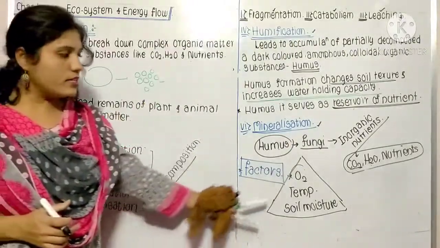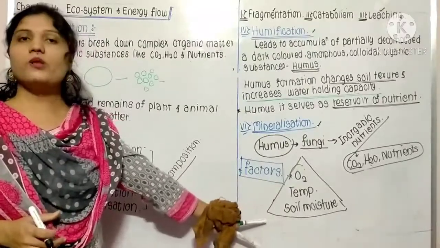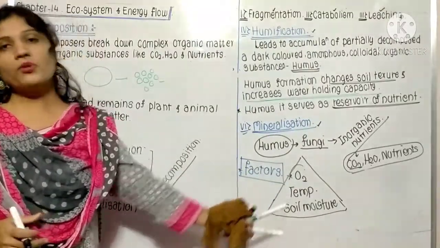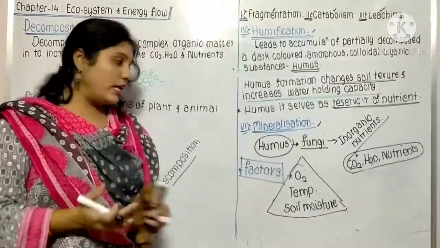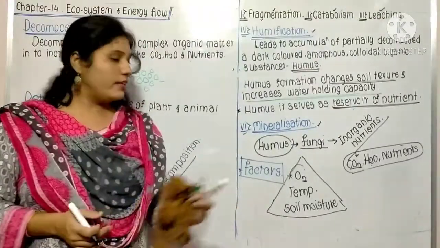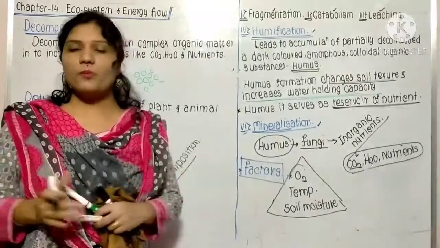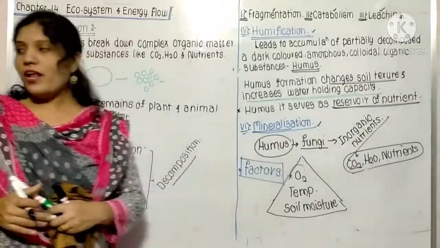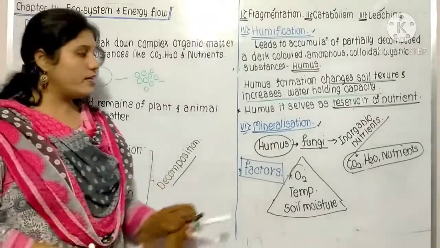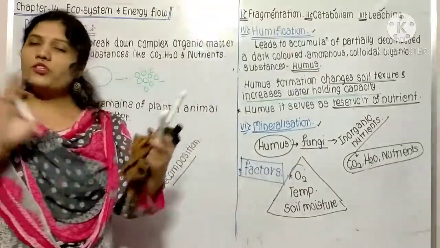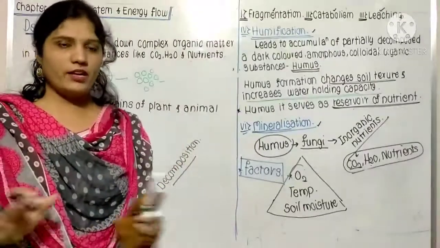For this process, high temperature and high soil moisture are needed, because when there is high moisture, the soil microbes can work on the detritus and decomposition takes place properly. In anaerobic conditions, meaning absence of oxygen, decomposition never takes place.